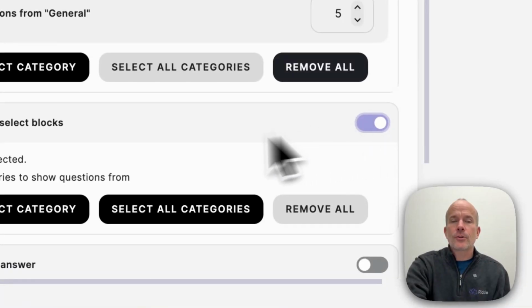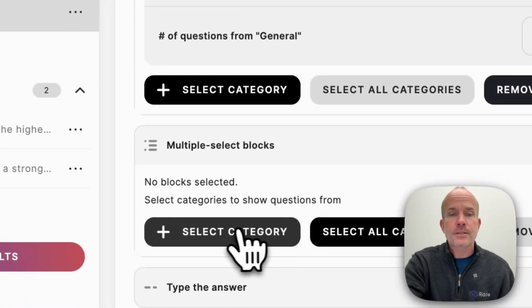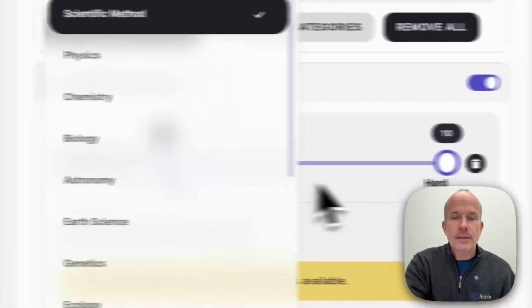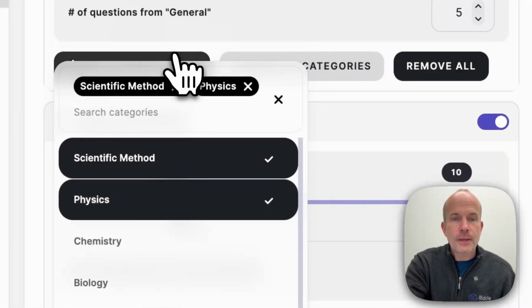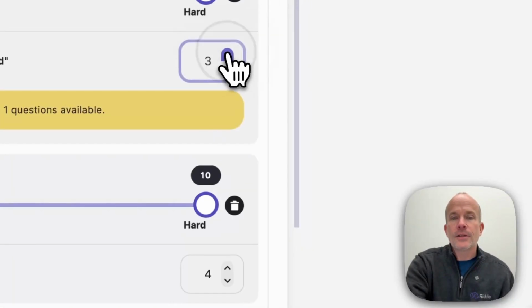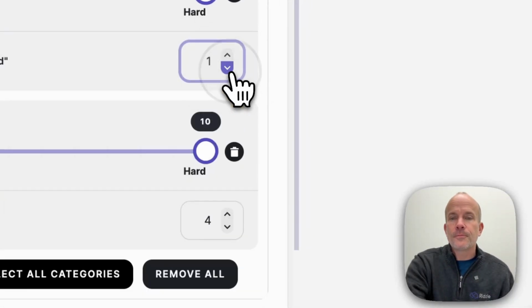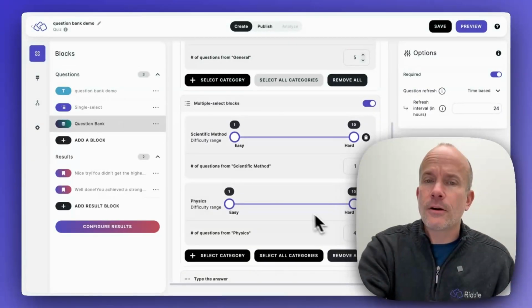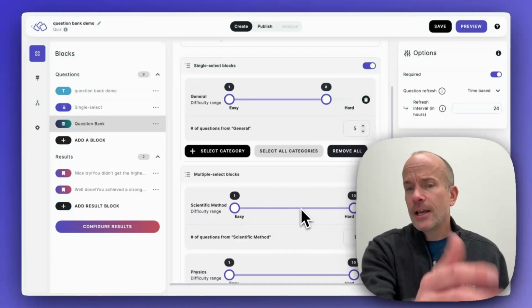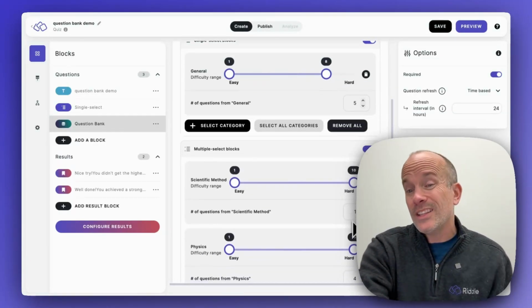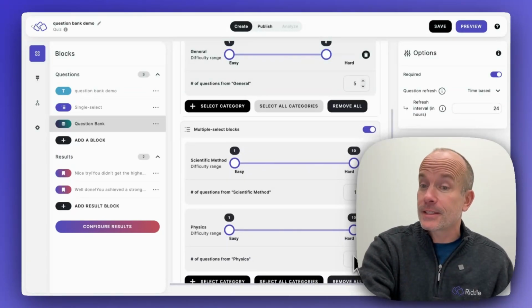In this case, I'm also going to collect the multiple select blocks. And I'm going to say, okay, well, I'm going to select the scientific method and I'm going to pick physics as well. I'm also going to say, you know what? I want to have 2 from the scientific methods. Oh, in this case, I only have 1 question from there. But you can see the control you have over this. So in this case, we have 5 questions around general knowledge. We have 1 scientific method and 4 physics.